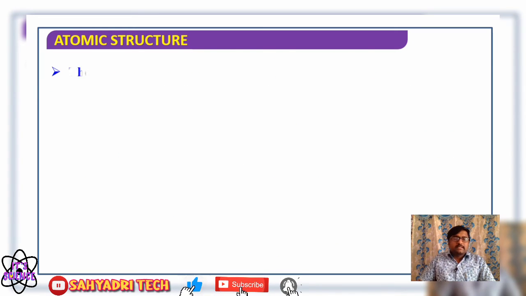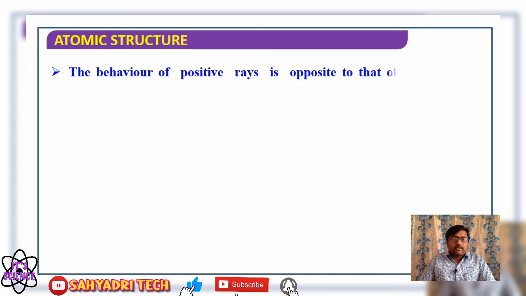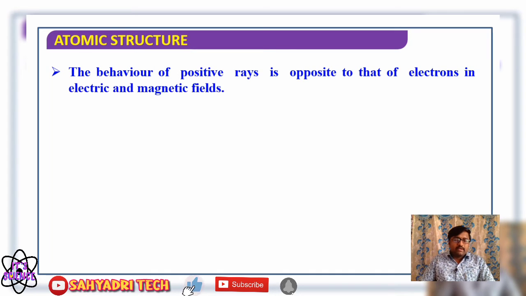Now, the behavior of positive rays, or anode rays, is exactly opposite to that of electrons in an electric and magnetic field. Consider cathode rays and the effect of electric and magnetic fields.